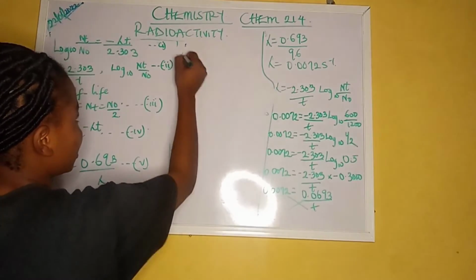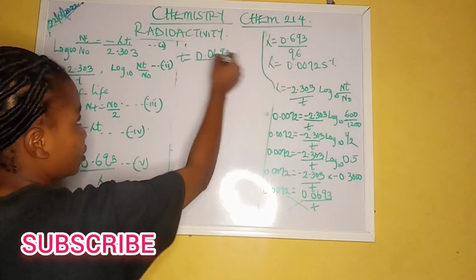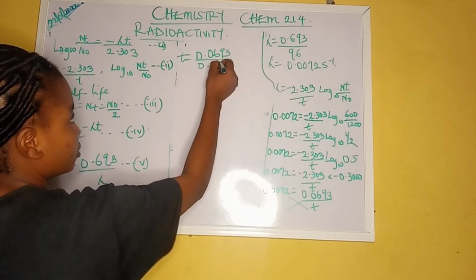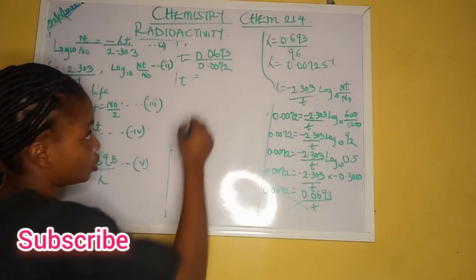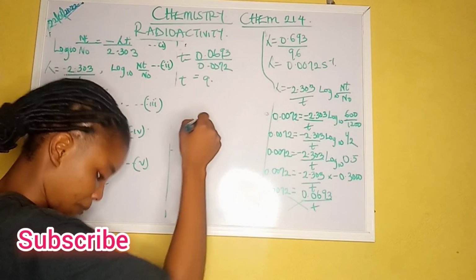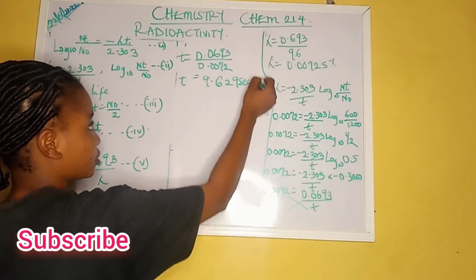Therefore, I should have t is equal to 0.693 all over 0.0072. My t, use your calculator, will give you 96.29 seconds.